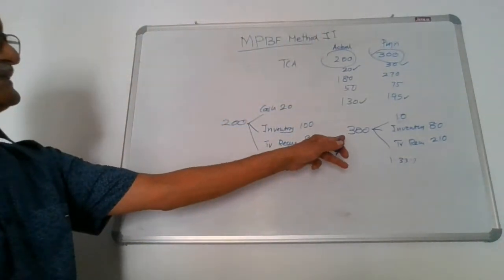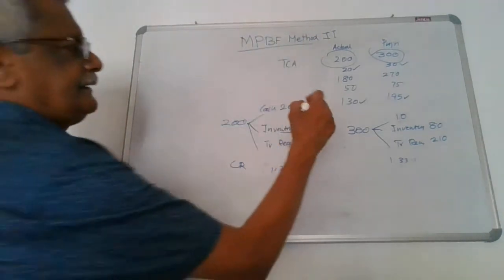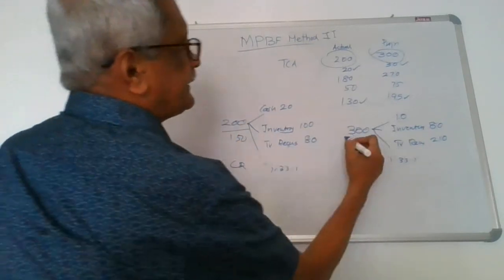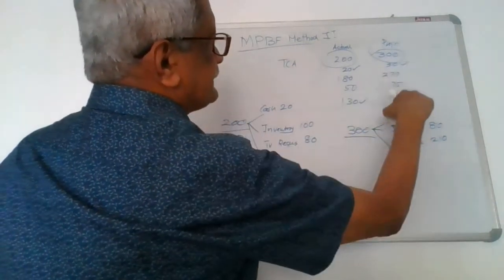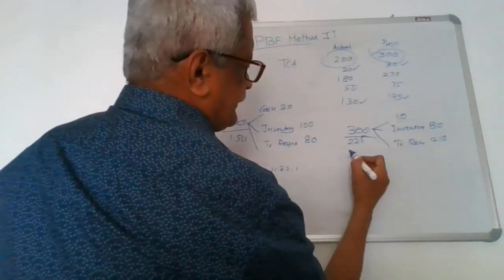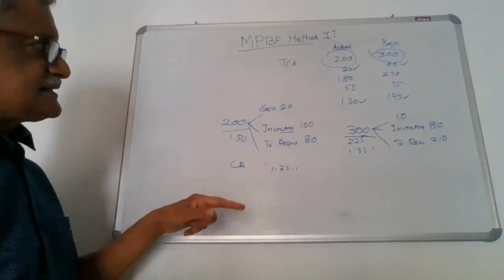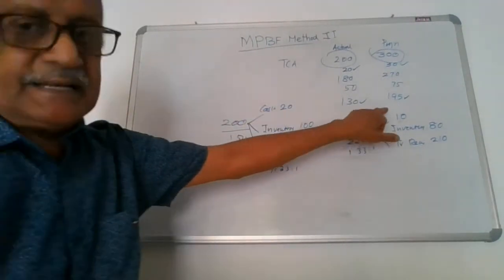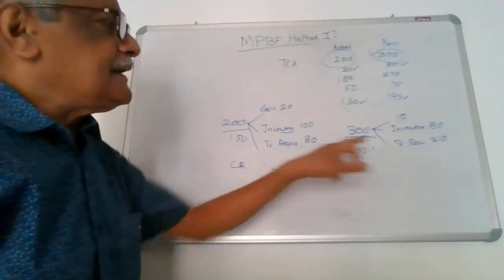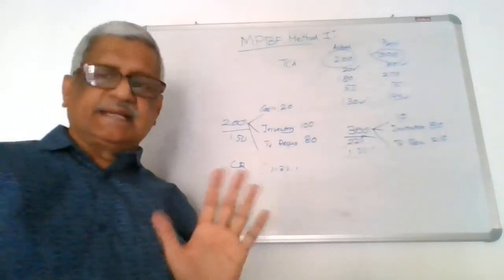Because your current asset is this, and the current liability is 150. Here the current liability will be 150. Here the current liability will be 30 plus 225. You get a current ratio of 1.33:1. But look at the position when you look at the components: here the cash is declining, inventory is declining, and the time given to the customers to pay keeps on increasing. It is a very dangerous signal.